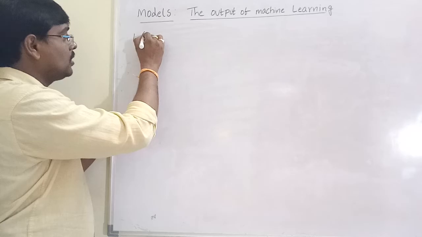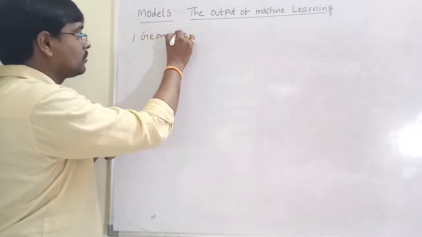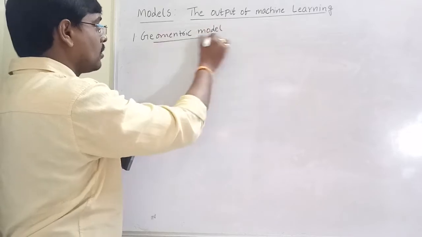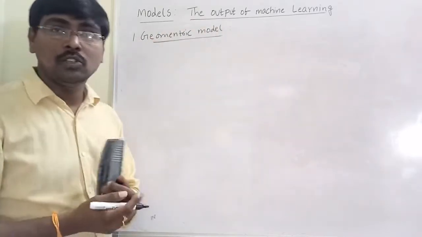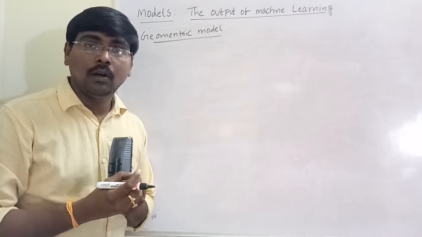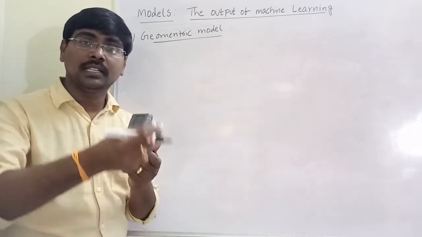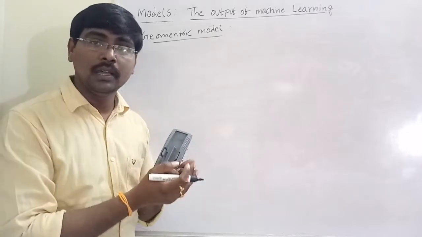So the first one is geometric model. What do you mean by geometric model? The set of all possible instances. Here instance means an example. Suppose an email. Email is one instance.